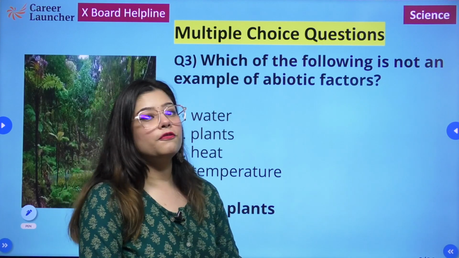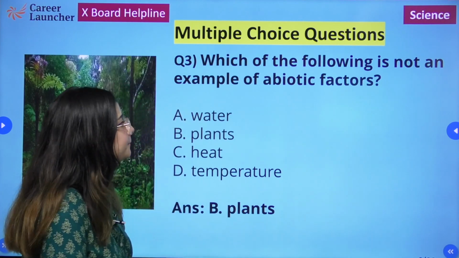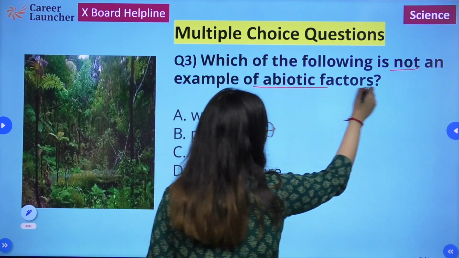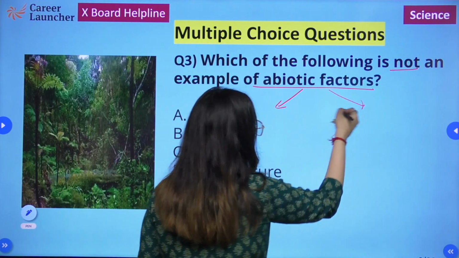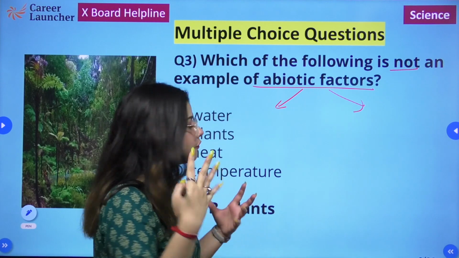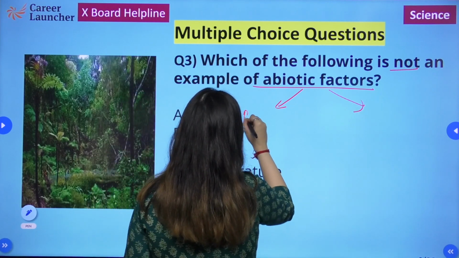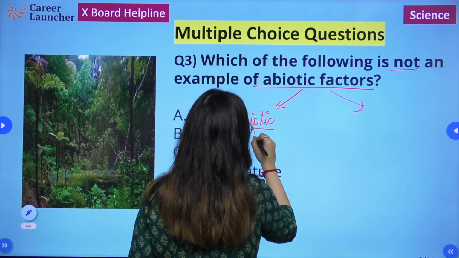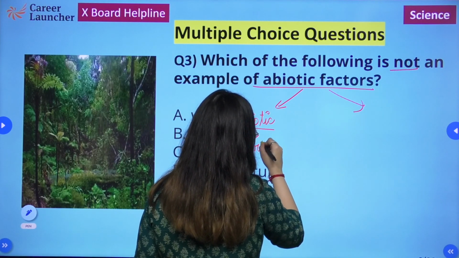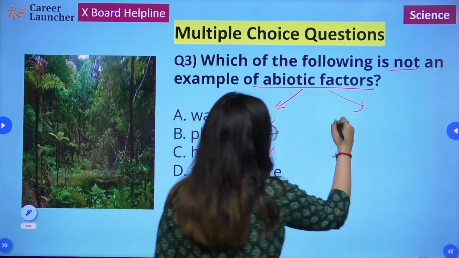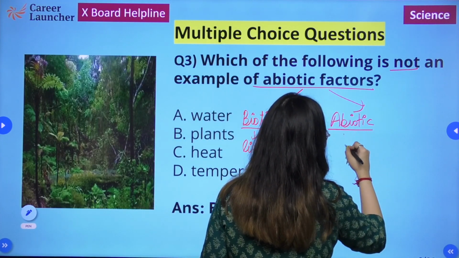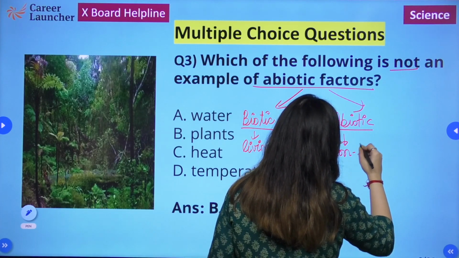Next, which of the following is not an example of abiotic factors? So we know that there are two types of factors that are present in an environment. Biotic factors, which include all the living organisms, and abiotic factors that comprise the non-living.